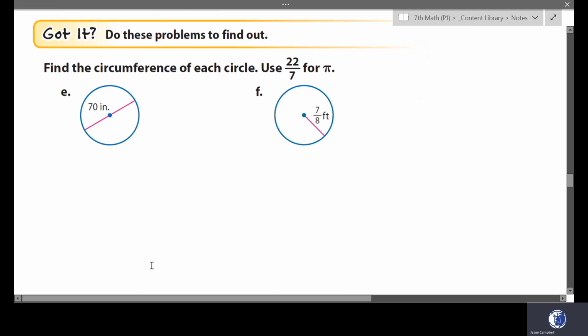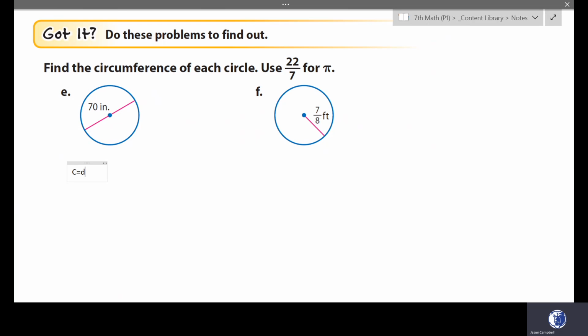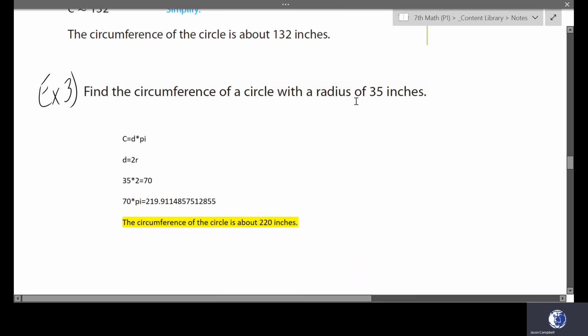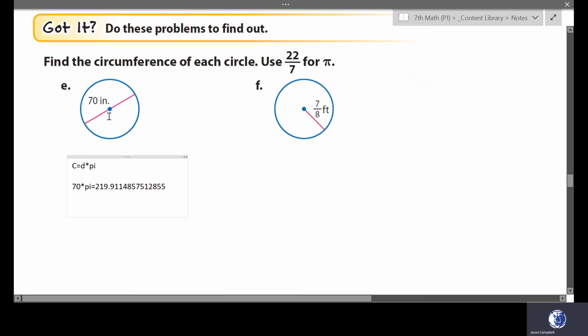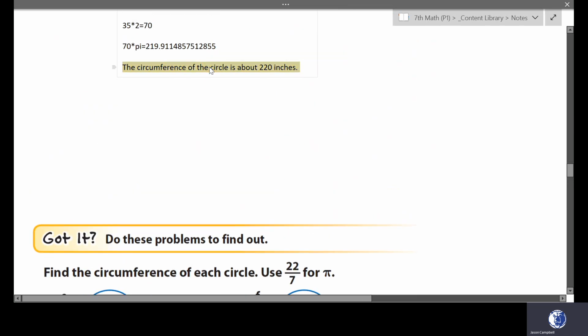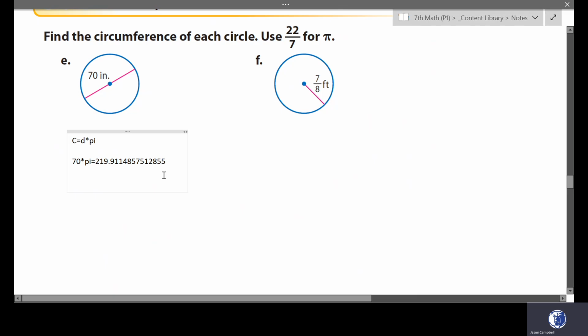Go ahead and try got it E and F and resume this video when you're done. It says find the circumference of each circle, use 22 over 7 for pi. So here we have a circle with a diameter of 70. I know that the circumference is equal to the diameter multiplied by pi, so I'm going to do 70 multiplied by pi, and I get 219. Is that the same thing? So the same thing as example 3. If it has a radius of 35 inches, that's the same as having a diameter of 70 inches. So we can copy our sentence here. The circumference of the circle is about 220 inches.